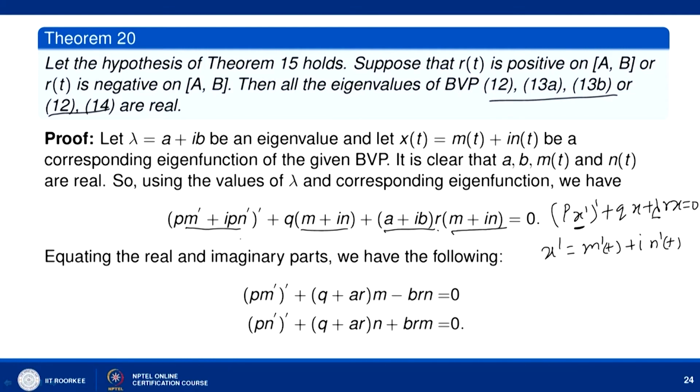Once we have put it here, we simplify in terms of real and imaginary parts. Equating the real and imaginary parts, the right side is 0 plus i 0. We have the following two equations: (P m')' + q m + a r m - b r n = 0, and (P n')' + q n + a r n + b r m = 0.